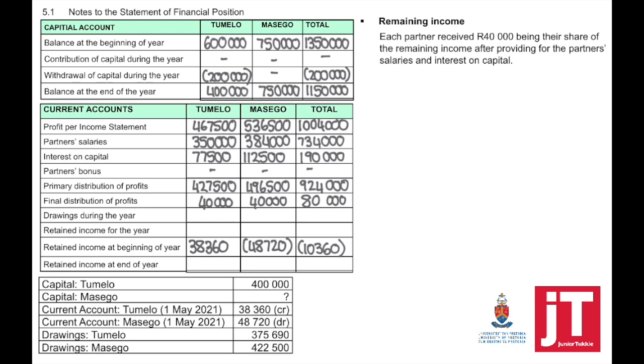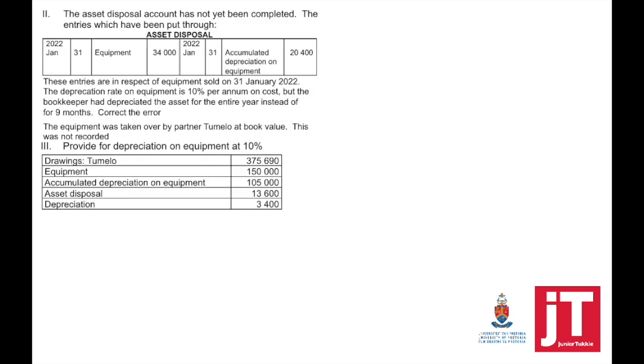If you look now at drawings, don't just go and write the totals that were given to you in the list of balances as the total drawings for the year. You first need to look at whether there were any additional drawings or an adjustment to drawings. Now refer to adjustment number 2.